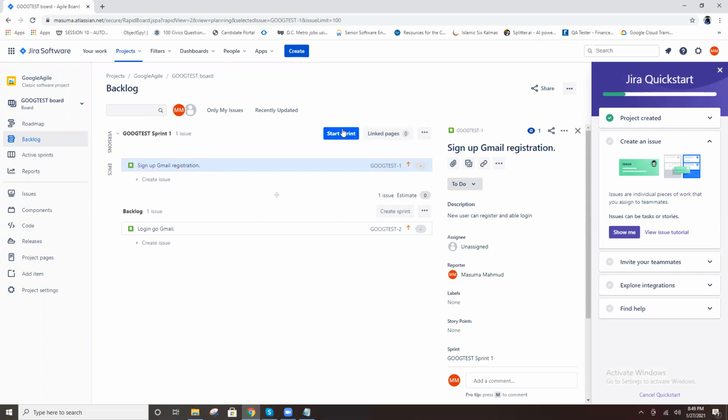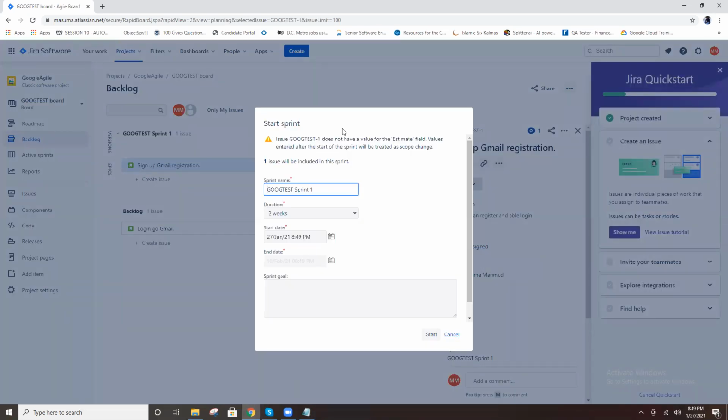When do we start the sprint? It must be 2 weeks or 3 weeks, maximum. As per our requirement, 2 weeks is one sprint. And when is the start date?